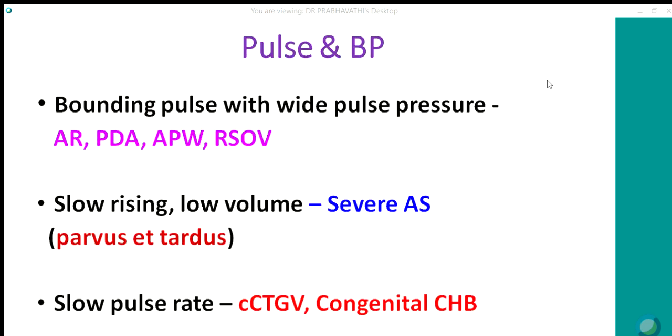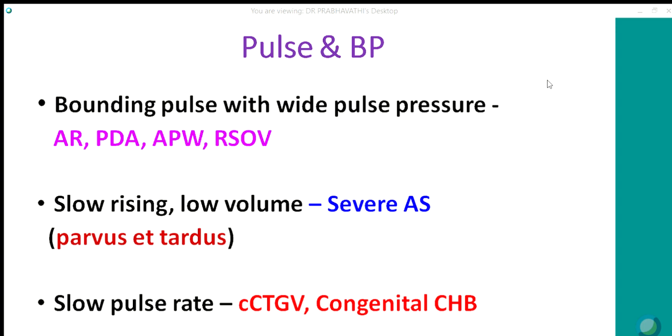Ostium primum is acyanotic. So coming to the pulse and blood pressure, bounding pulse with wide pulse pressure, you all know it is because of aortic regurgitation. PDA with moderate to large left-right shunt can have typical features of bounding pulse. AP window, aortopulmonary window, most of them, nearly 90% of them, are non-restrictive. So hardly 5 to 10% may have significant left-right shunt to cause bounding pulse. And ruptured sinus of Valsalva can have typical features of aortic regurgitation.